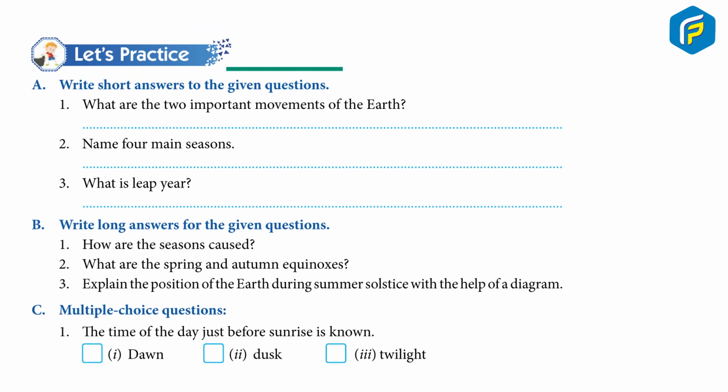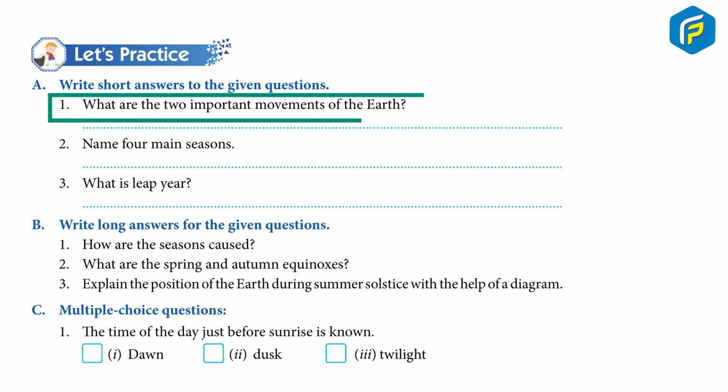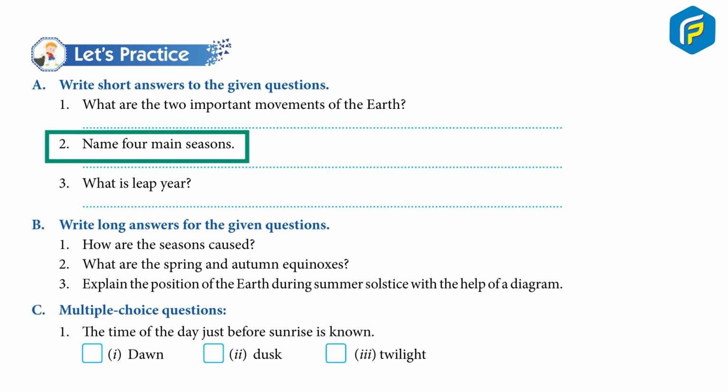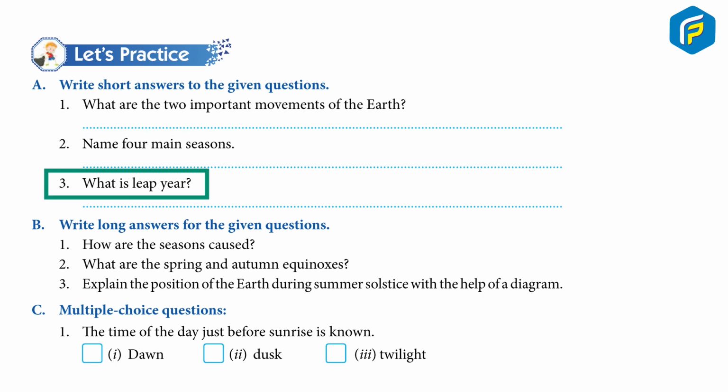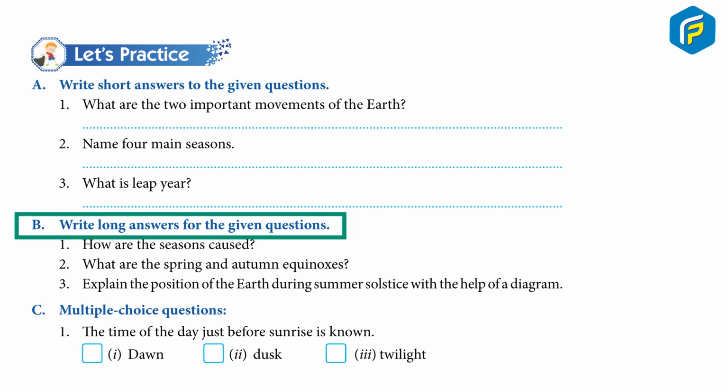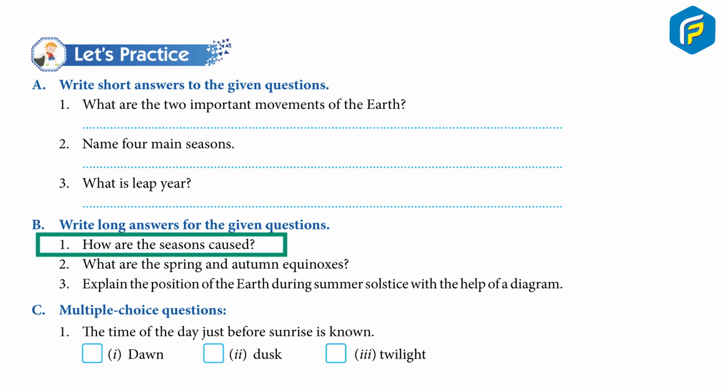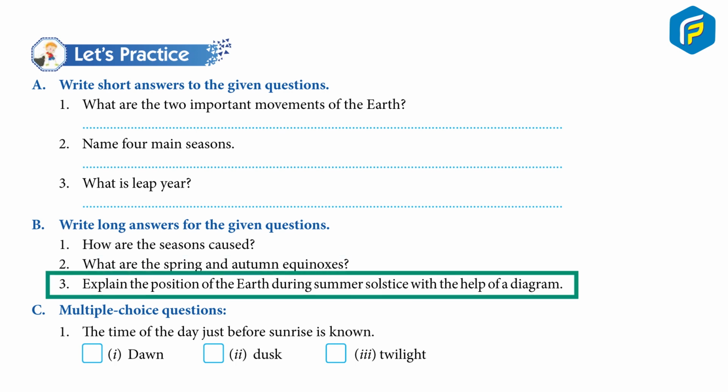Let's practice. A. Write short answers to the given questions. 1. What are the 2 important movements of the Earth? 2. Name 4 main seasons. 3. What is leap year? B. Write long answers for the given questions. 1. How are the seasons caused? 2. What are the spring and autumn season equinox? 3. Explain the position of the Earth during summer solstice with the help of a diagram.